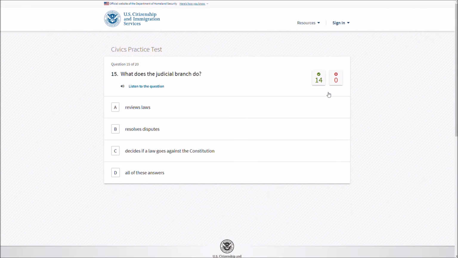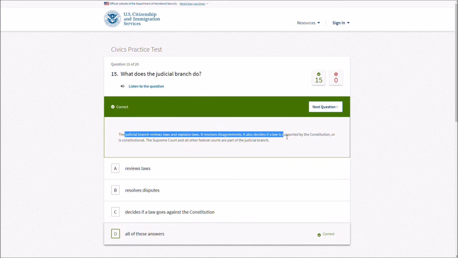What's another thing? What does the judicial branch do? Reviews laws. Oh, no, decide if a law goes against the Constitution. Oh, no, resolves disputes. I think it's all of these. The judicial branch reviews and explains laws, resolves disagreements. It also decides if a law is supported by the Constitution, or is constitutional. What? Isn't that the same thing? Whatever. The Supreme Court and all other federal courts are part of the judicial branch.